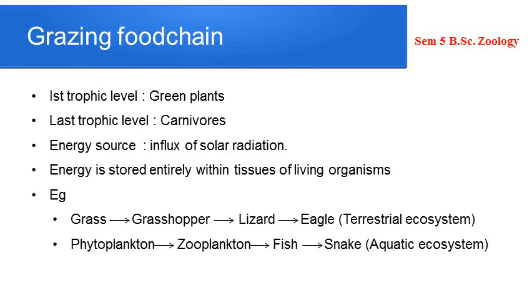Planktons are free-floating organisms, and the free-floating plants are known as phytoplanktons, and free-floating animals are known as zooplanktons. Both of these are microscopic organisms. So phytoplanktons trap the sunlight and use it for photosynthesis, and these are eaten by zooplanktons. Zooplanktons include cyclops, crustacean larvae, etc., which you have already studied. Now, zooplanktons are eaten by fishes and fishes by snake. So that is an example of the grazing food chain from the aquatic ecosystem. I hope this is clear.